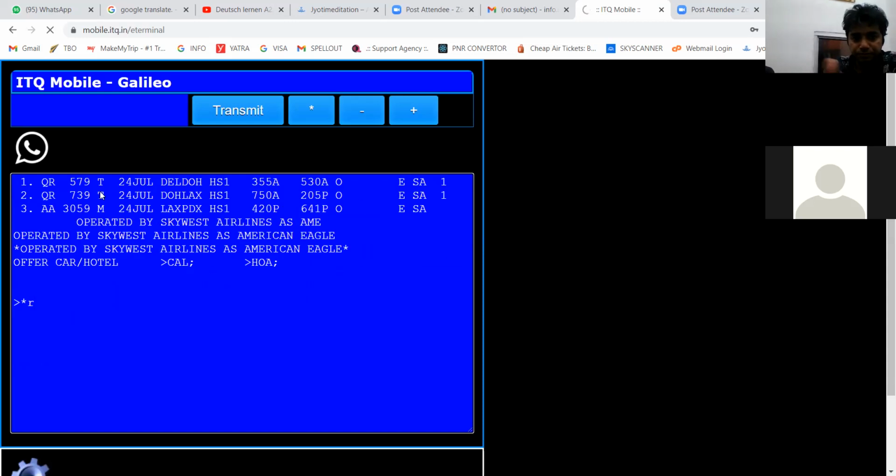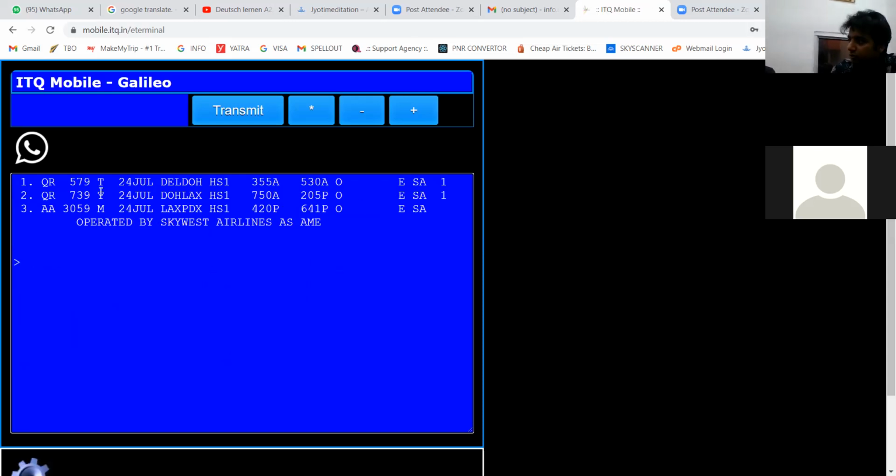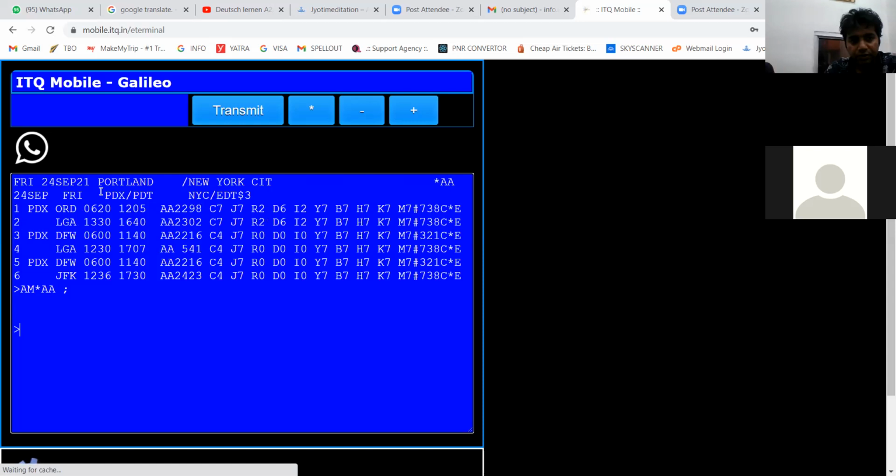Now N1, M2. That's how we can make a combination. If on the way back you want to take the flight via New York, New York is my online point. So I will do 24th September, PDX to NYC star American. Is that clear to you? But the flight is showing via Chicago. If I am making a manual combination, my domestic I take direct. I can take indirect, but there can be a very long layover, right? So if I check via Dallas, this flight is going PDX, DFW, and JFK.